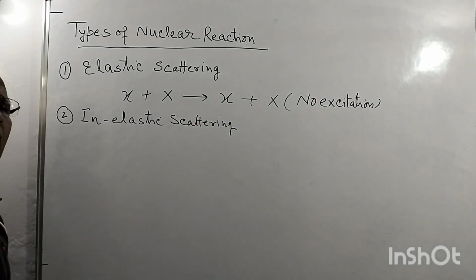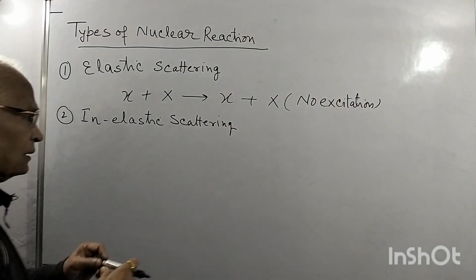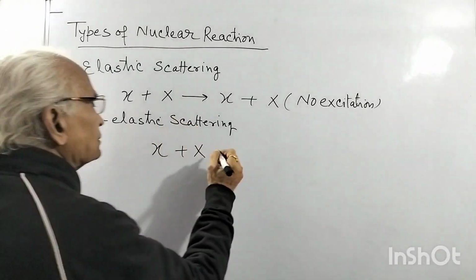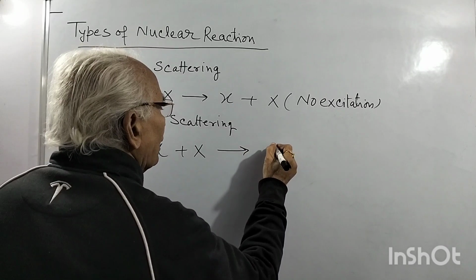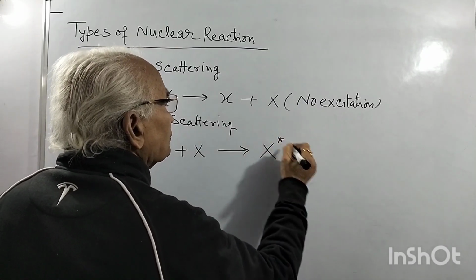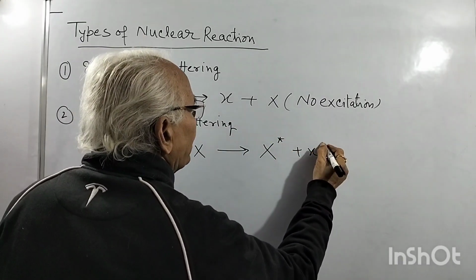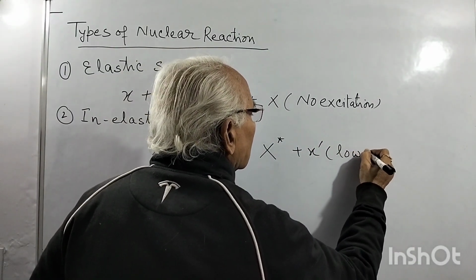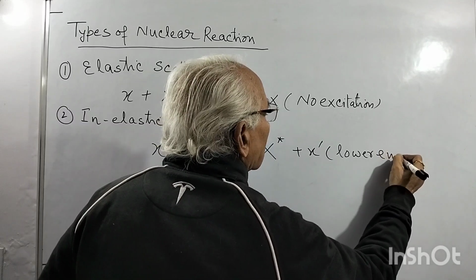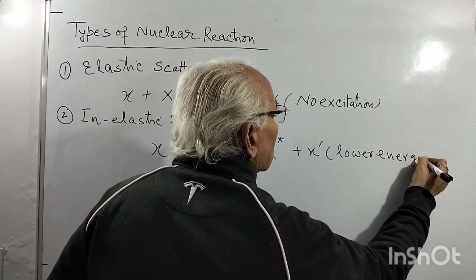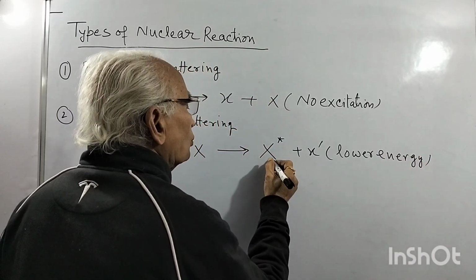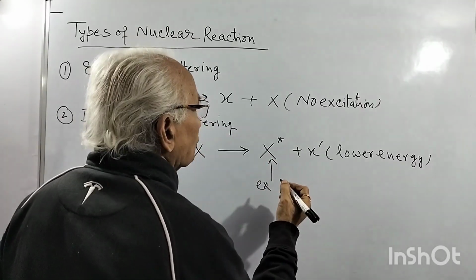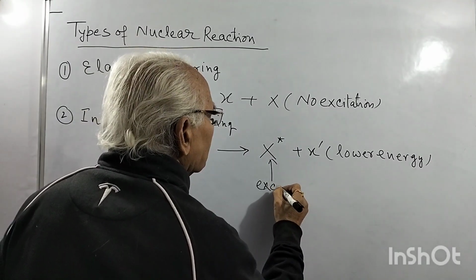Inelastic scattering means the projectile x interacts with the target nucleus capital X, and we get here X star, and this x prime, means lower energy, and this goes into an excited state. Excitation now.